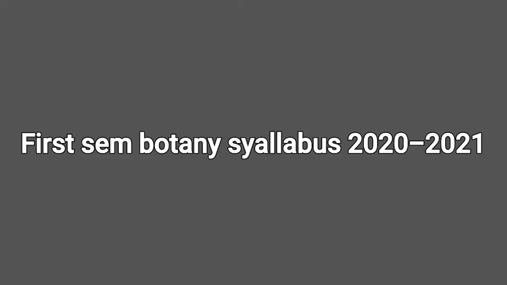Totally 100 marks for theory, and practical examination is for 40 marks, 10 marks for the practical unit test. Totally 150 marks for one paper, that is botany. If you consider only botany, you have to write the 150 marks paper for one sem.